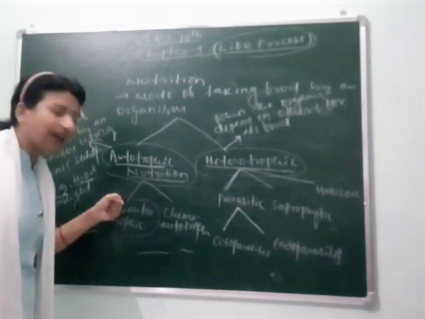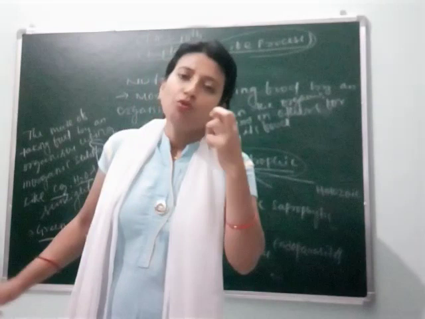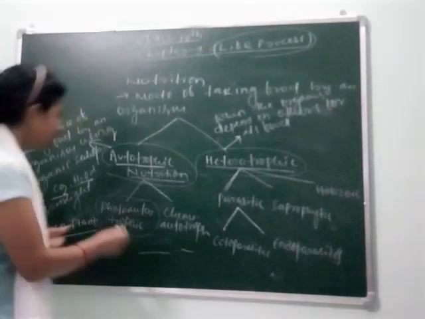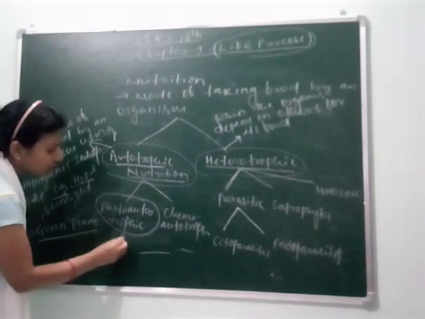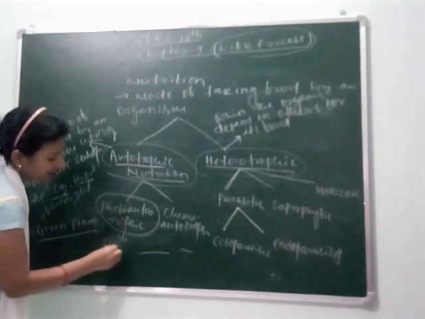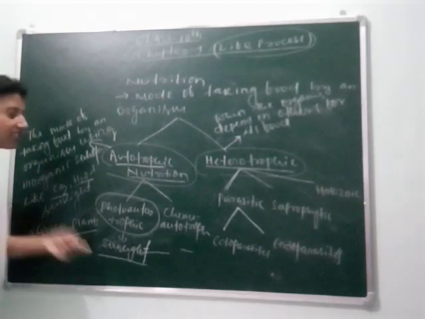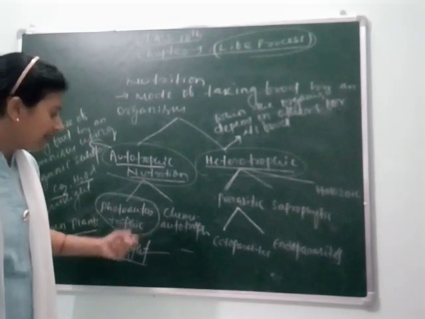chemoautotrophs. So what are photoautotrophs? These are the autotrophs who use sunlight for synthesizing their food. Clear? Here the important material is sunlight. Sunlight is needed by these organisms or plants to synthesize their food.